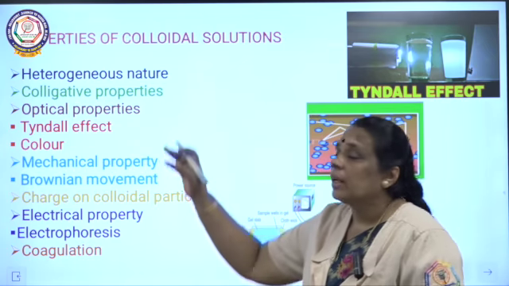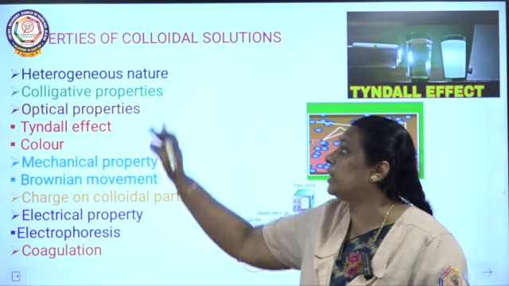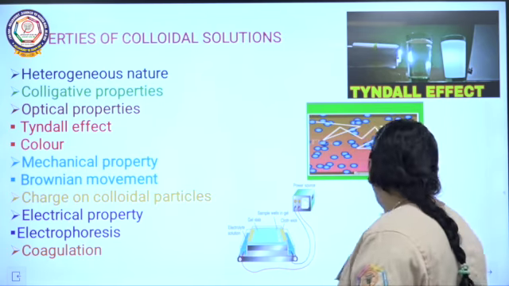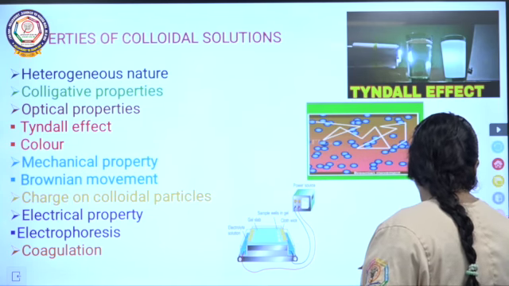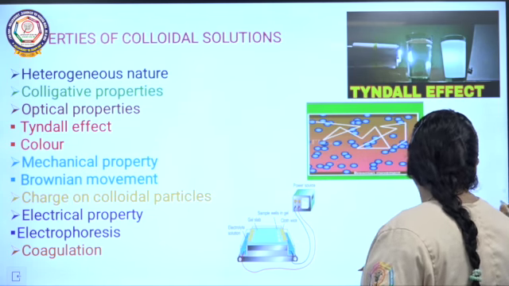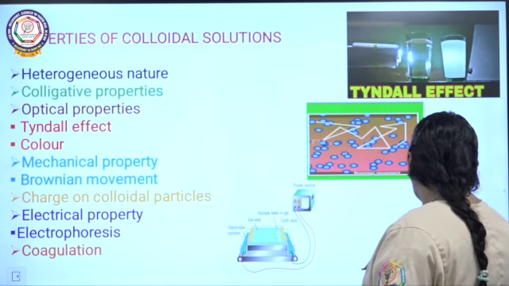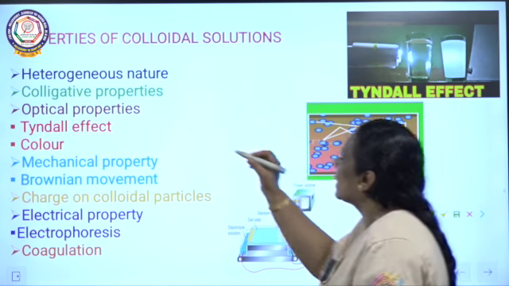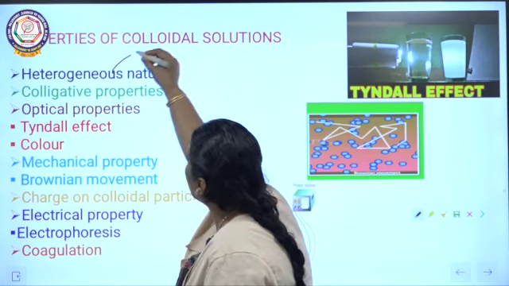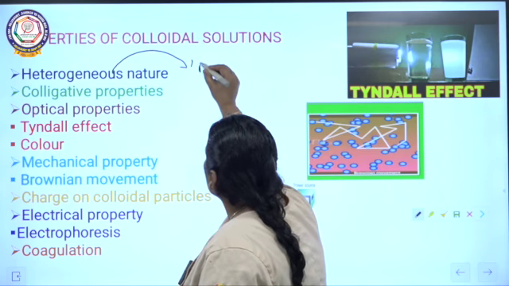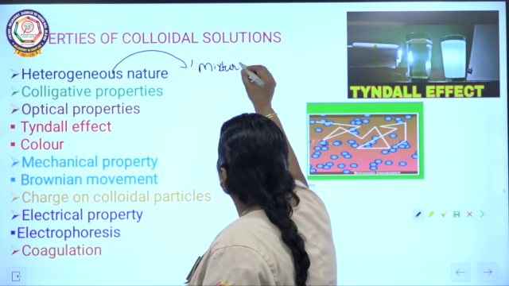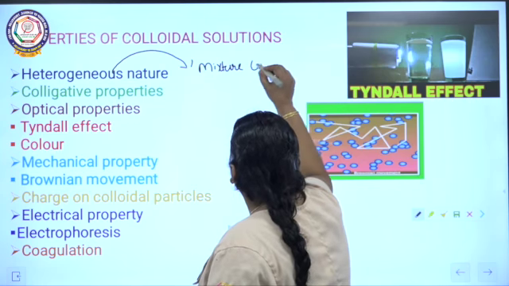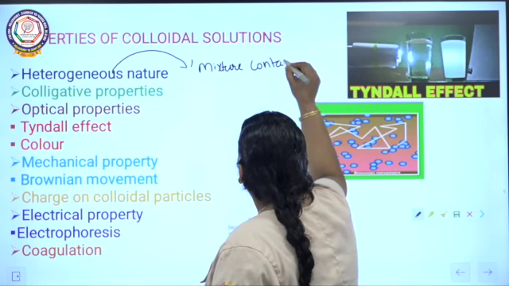The first one we are going to talk about is the heterogeneous nature. Already I told about heterogeneous nature. What is heterogeneous nature? A mixture that consists of two or more substances. We can call such a mixture heterogeneous. So what is heterogeneous? A mixture containing two or more substances.